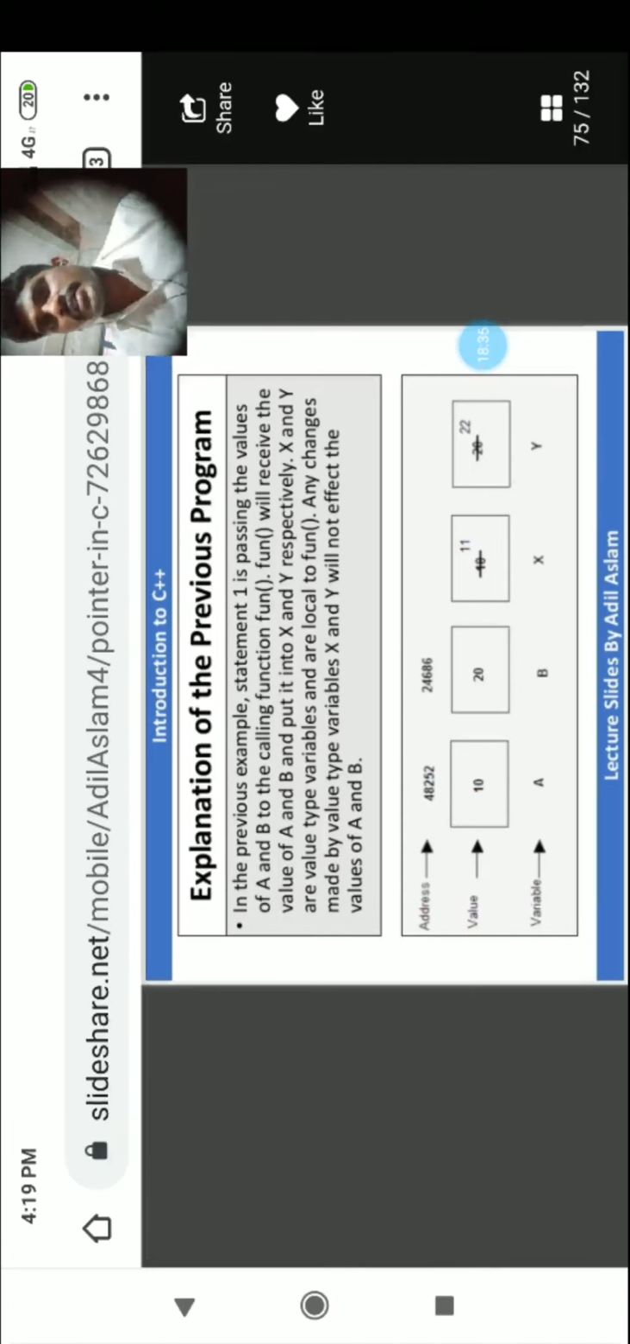X and Y, what are they? They are local variables. Any changes made to value type variables X and Y will not affect the values of A and B. Simply telling, X and Y are value type variables and are local to the function. So this is called call by value. This is called call by value because the actual parameters are not affected.